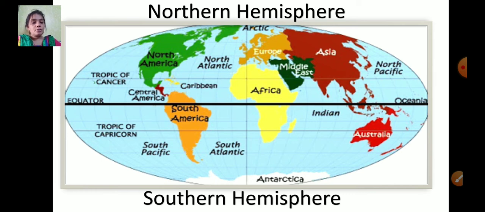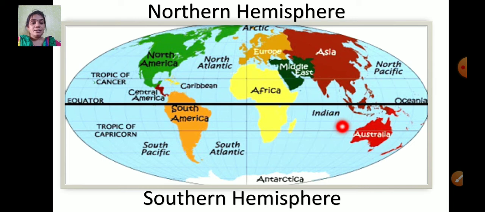Now this line, this dark line, can you see here, is called the equator. So this dark line, the center line, is called the equator. And above the equator are the countries located in the northern hemisphere, like Asia, North America, Europe, etc. And the bottom of the equator is called the southern hemisphere.